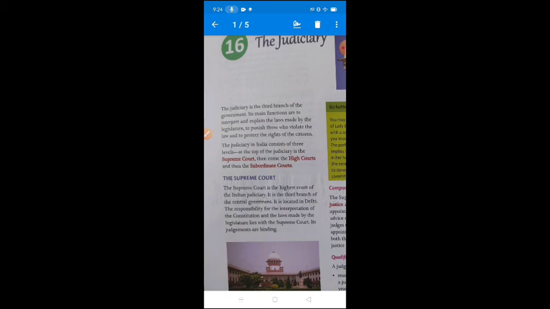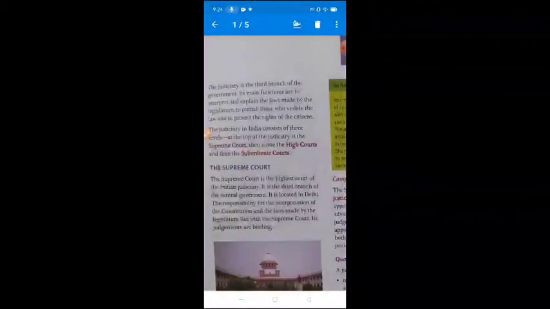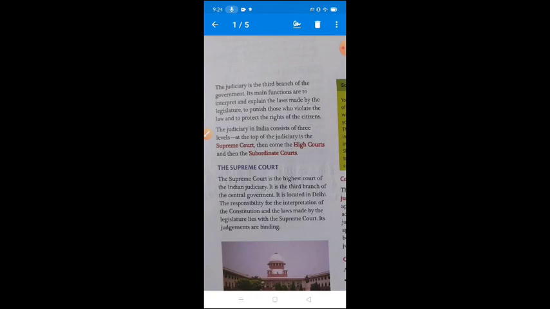Now in the second paragraph, the judiciary in India consists of 3 levels. How many levels of judiciary are there in India? 3 levels. भारत में जुडिशरी 3 तरह की है, 3 लेवल है इनका.